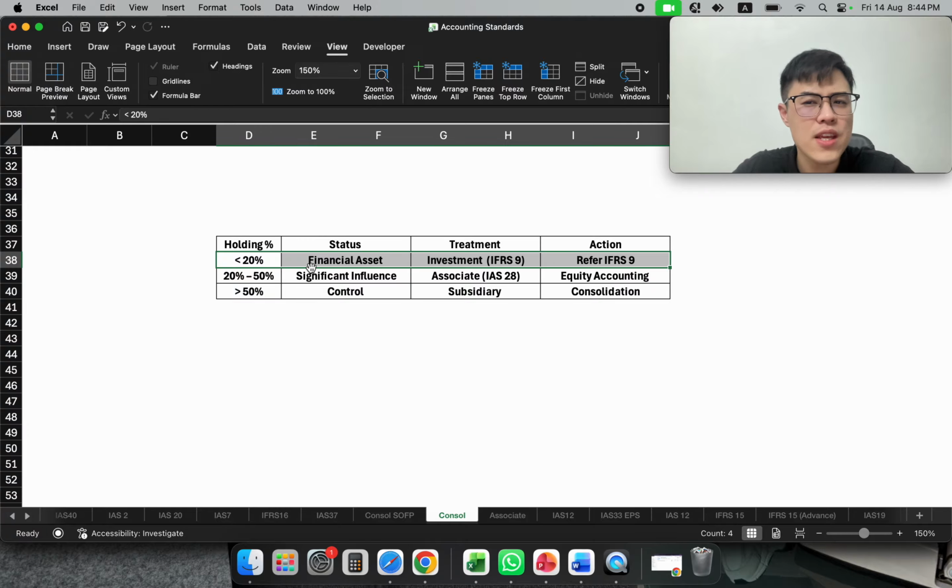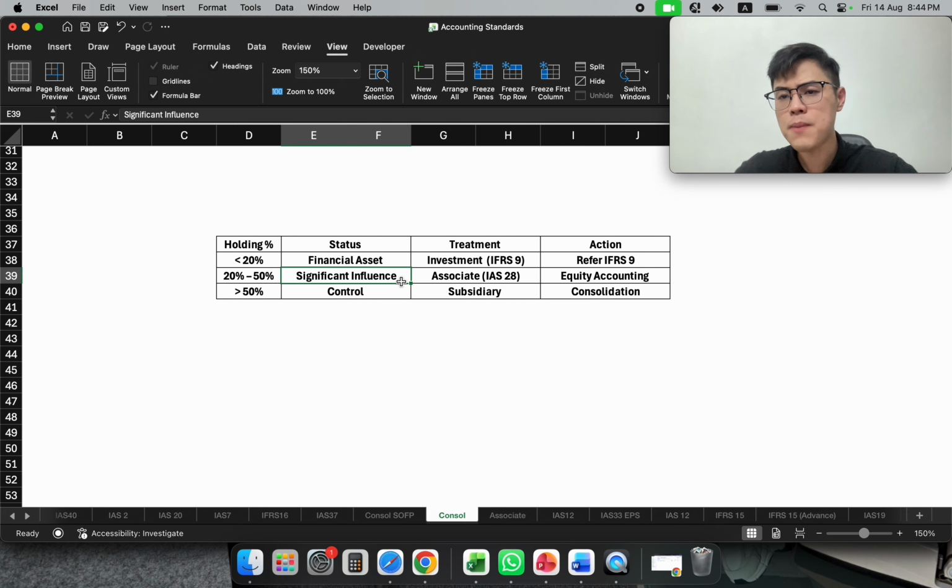If you move beyond 20%, for example 20 to 50%, you fall under the significant influence category. Significant influence means you are able to significantly influence the decisions of the other company, and this will be called an associate. That related company will be called an associate, and for an associate we will treat it using equity accounting. So equity accounting will be our measurement method.